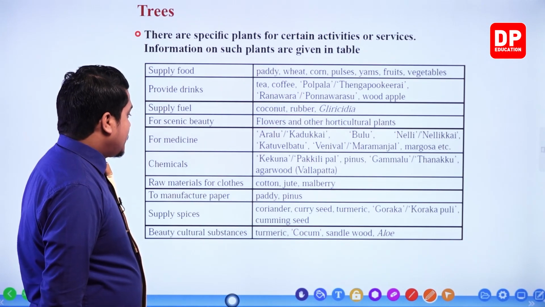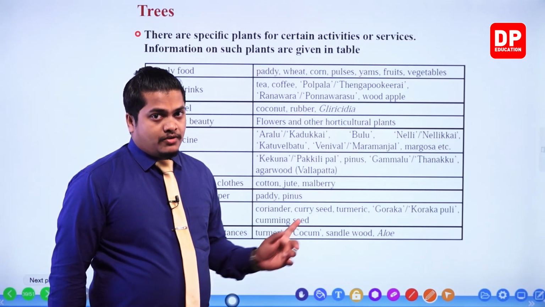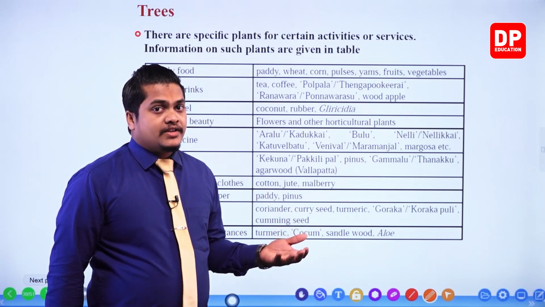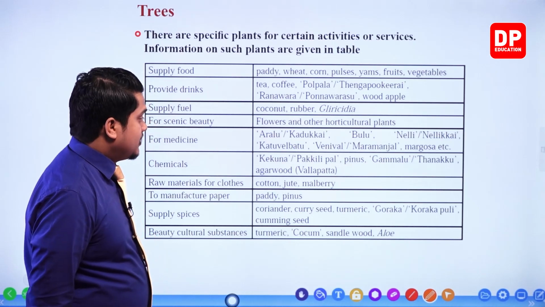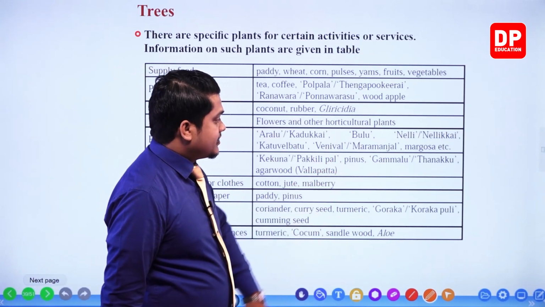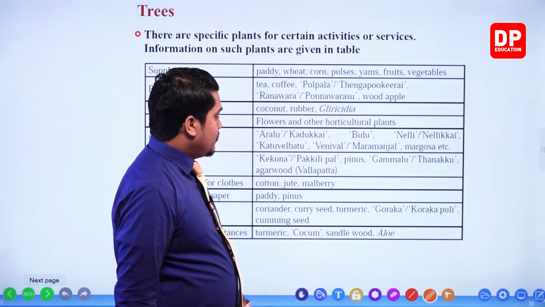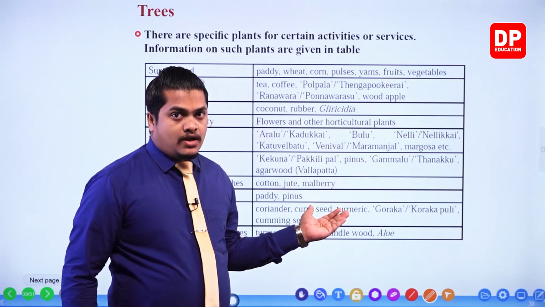Then, my dear children, chemicals, to get different kinds of chemicals. Can you remember we wrote down that over there? To get different kinds of chemicals, we use different kinds of plants. Let's see what are those. Kakuna, then pinus, then gammalu, egawud. In Sinhala, it is referred as wallapata. Okay.